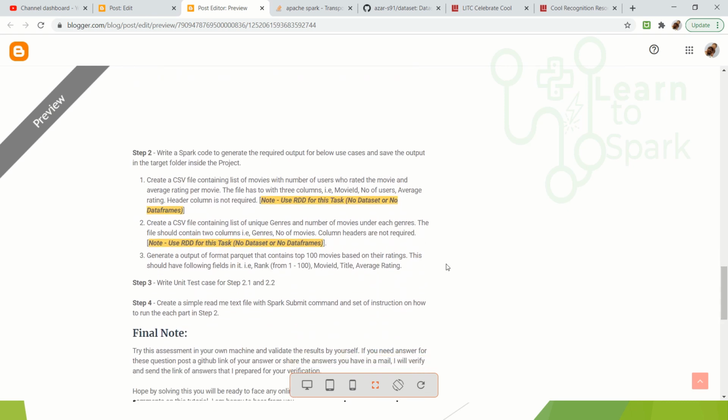And then this is the actual question that they are having. So here you can see they are asking us to create an output CSV file with a business logic, like some logic they have asked to implement. The particular point to notice here is they are asking us to use RDD alone and no data sets or no data frame for completing this logic.